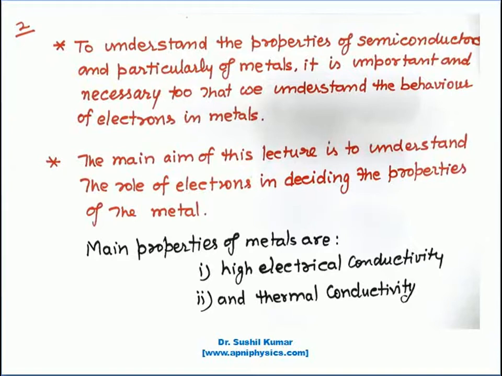So now the point is about the properties of the metals, or metals in conductor or semiconductor. It is important that we understand the behavior of electrons in metal, because electrons decide the properties of a metal. So the main aim of this lecture is to understand the role of electrons in deciding the properties of metals. Main properties which we know are: number 1, high electrical conductivity and thermal conductivity.